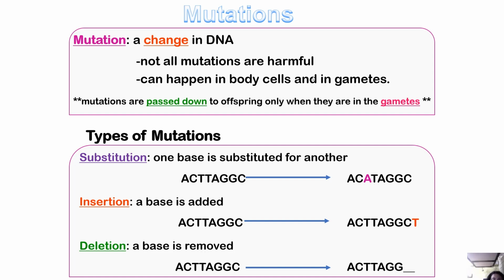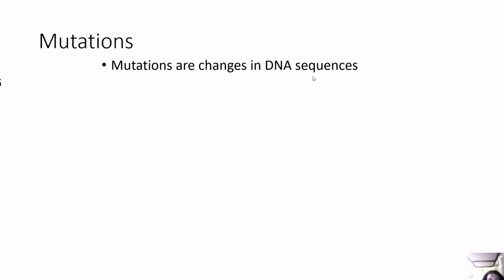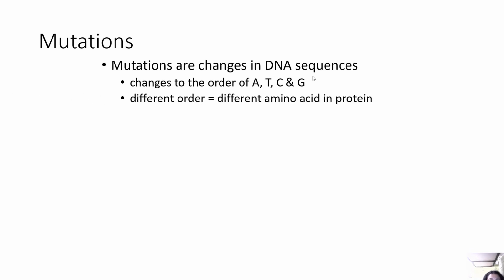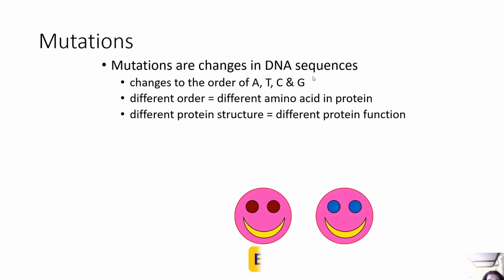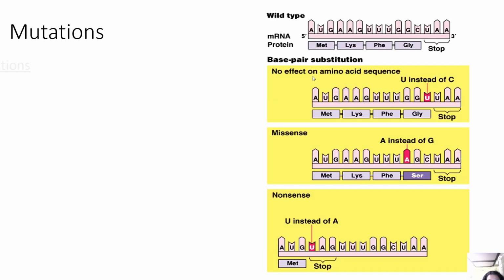Pretty self-explanatory. Now, what are mutagens? Factors in the environment that cause mutations can be X-rays, UV light, radiation, chemicals, smoking, sun, etc. Now, mutations are changes in DNA sequences, changes to the order of ATGC, different order, different amino acid in protein, different protein structure, different protein function. So, this is what mutation is all about.